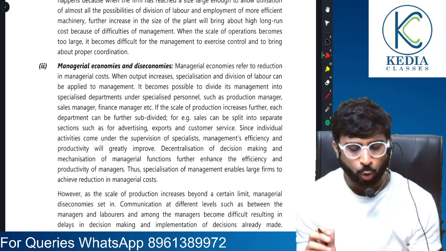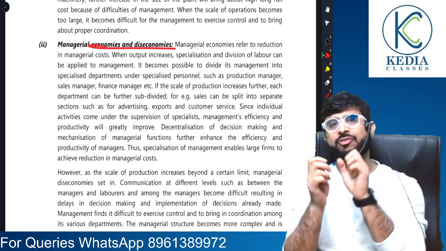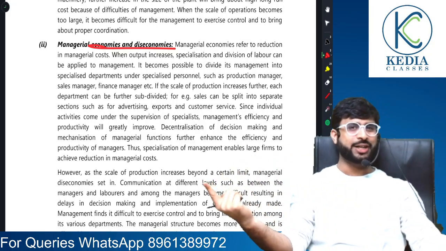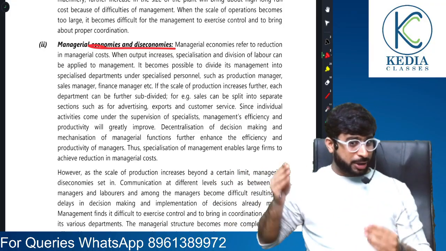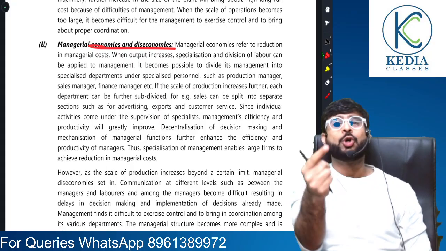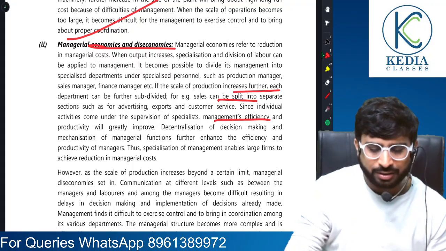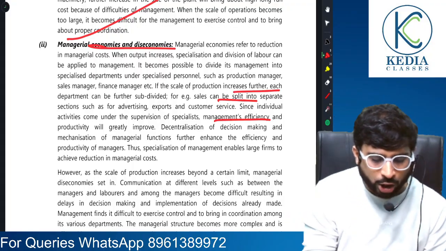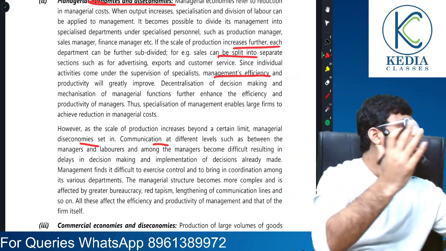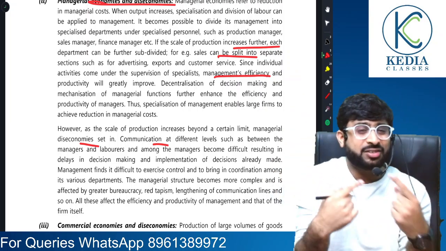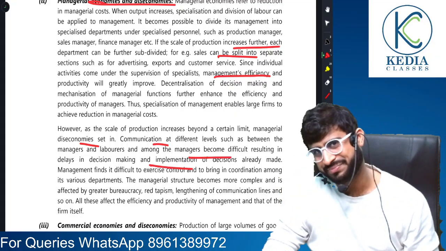Understood. Sir, now what are managerial economies and diseconomies? Again, see, if you hire one manager, they cannot be expert in everything, so you hire two managers, so the work is better distributed, each one is able to work on their forte. Yes or no? So this advantage is called managerial economy. But beyond a certain limit, diseconomy sets in. Why? Because the organization becomes so big that the managers are not able to coordinate with each other. In such a case, there is a clear-cut lack of communication, and thus diseconomy starts setting in.